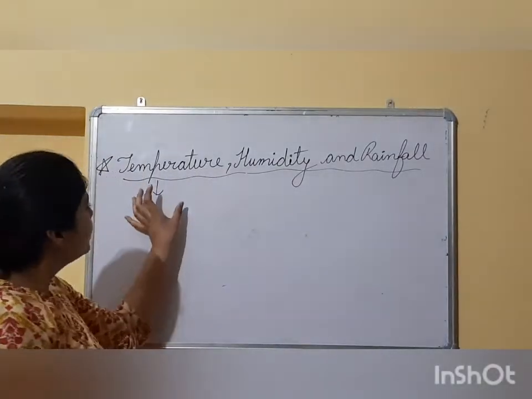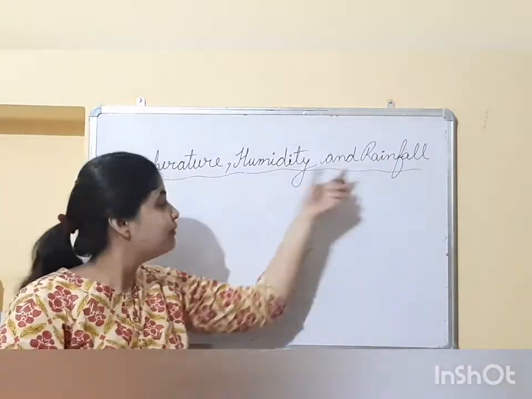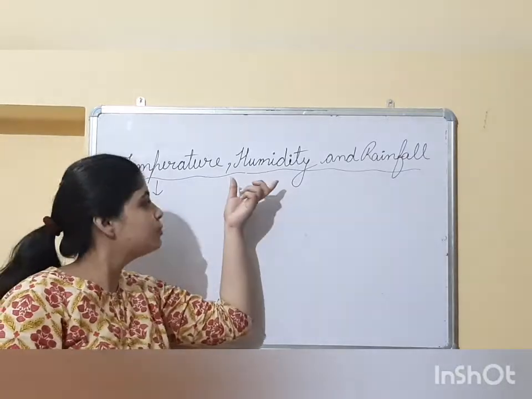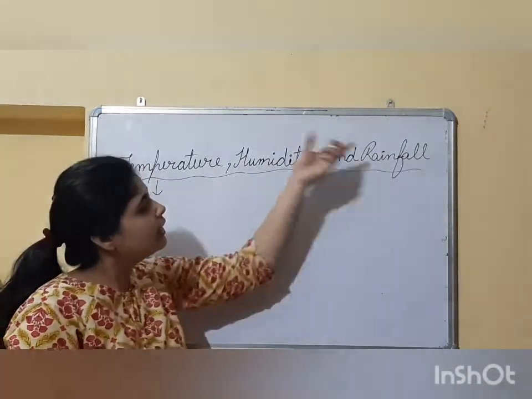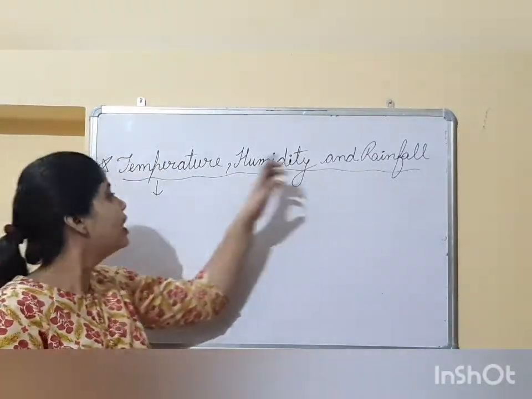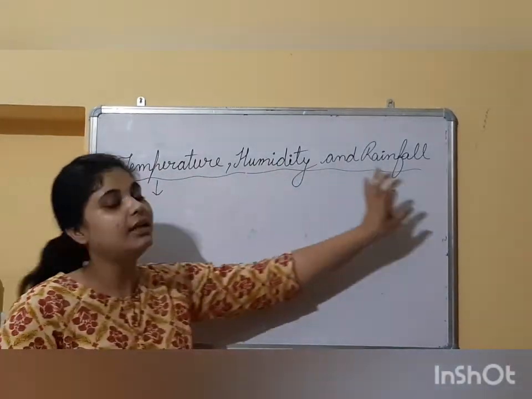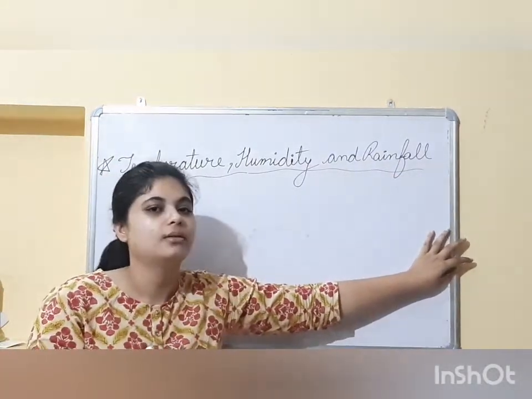Okay, so temperature, humidity and rainfall. If there is humidity in the air, means water vapor present in the air, then it will lead to rainfall or snowfall. Okay, so that means temperature, humidity and rainfall also affect the climate of a place.